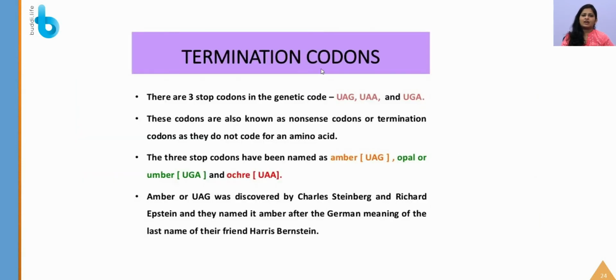Finally, we are going to learn about terminator codons, which you have already read. It is also called stop codon or nonsense codon. There are 3 stop codons. UAG is called amber, UGA is opal or umber, and UAA is ochre. So amber, opal and ochre. You should remember all these things.